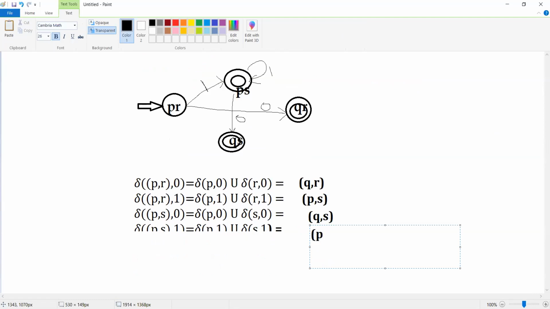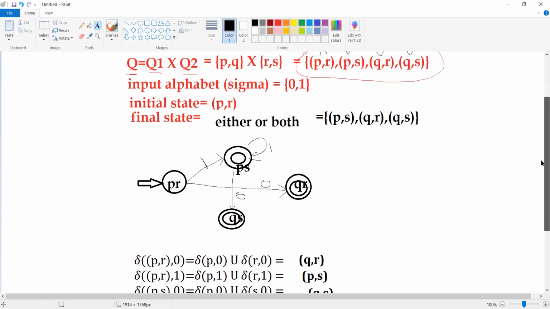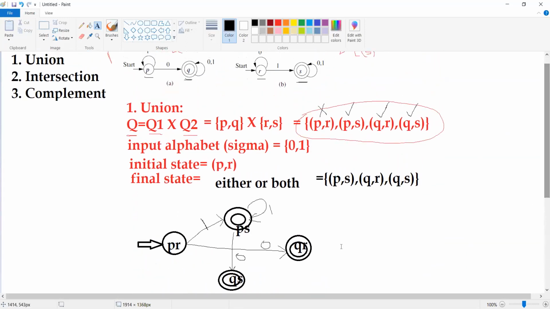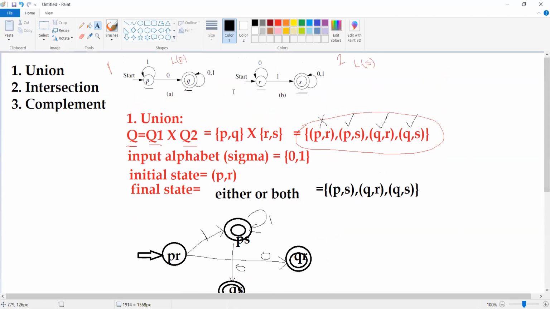Now you need to do the same for the rest of the states. What are the other states remaining for which we need to define the transitions here? We need to define for QR and QS. Now you can go for QS. You can see here Q on 0 will be Q and S on 0 will be S, QS.